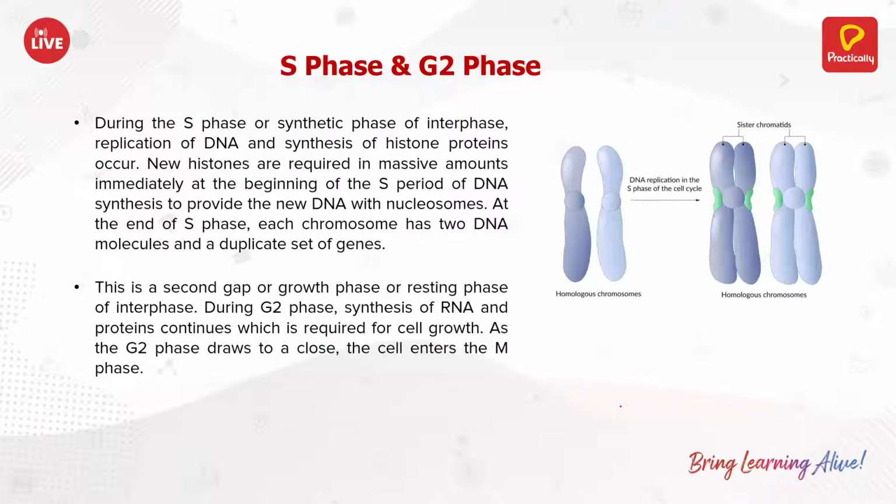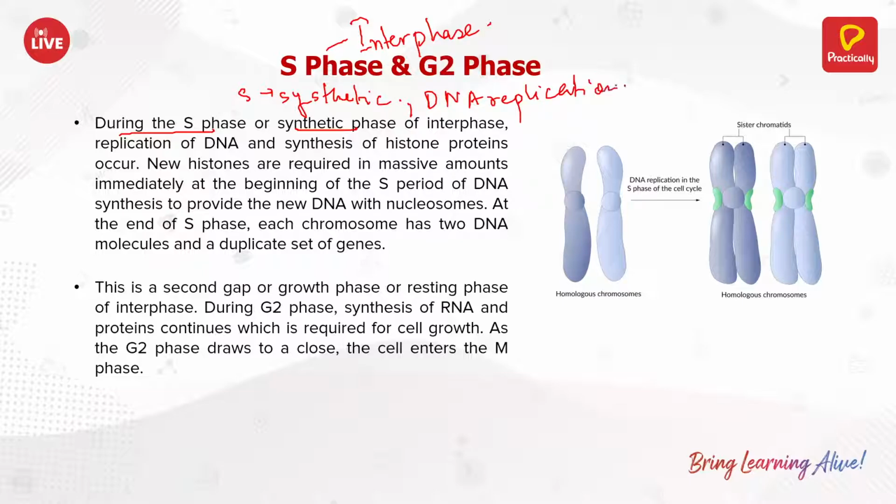Okay, now S and G2 phase. This is also an interphase only. This is also a part of interphase only. Okay, so what happens during the S phase or the synthetic phase? S means synthesis. So what is happening during this time only? All the metabolic activity, the DNA replication, everything and all, the metabolic activity is happening during this phase only.